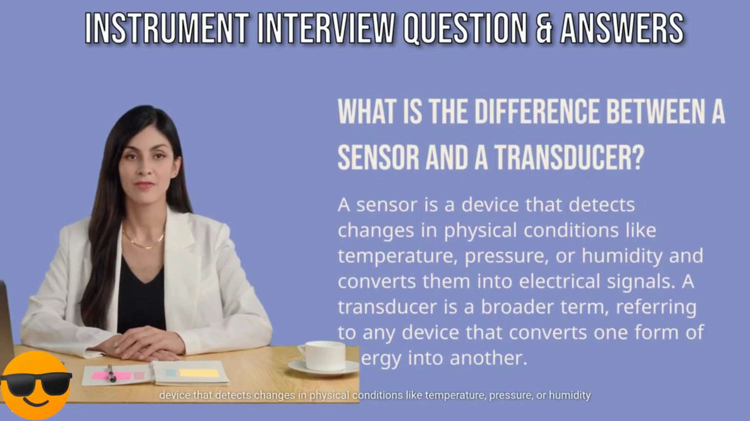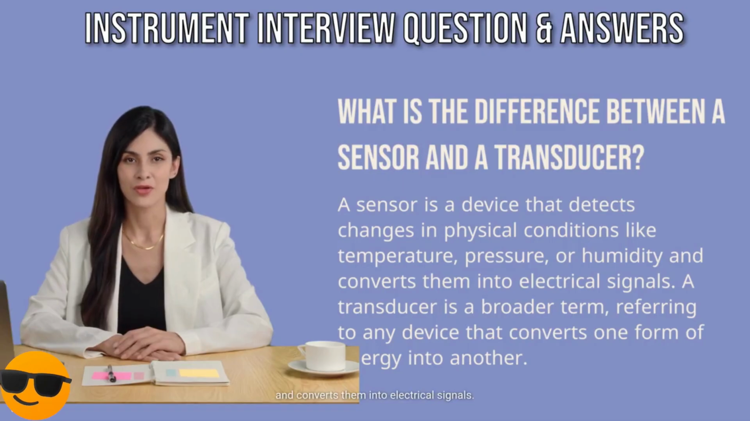What is the difference between a sensor and a transducer? A sensor is a device that detects changes in physical conditions like temperature, pressure, or humidity and converts them into electrical signals. It is a broader term, referring to any device that converts one form of energy into another.